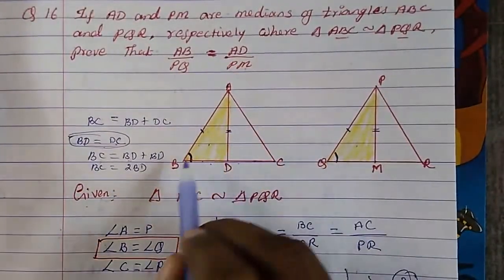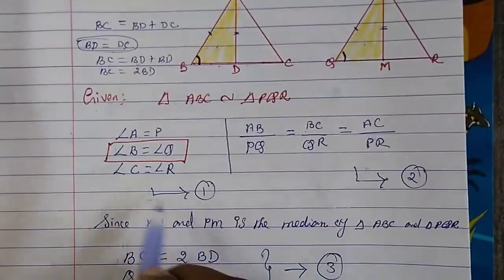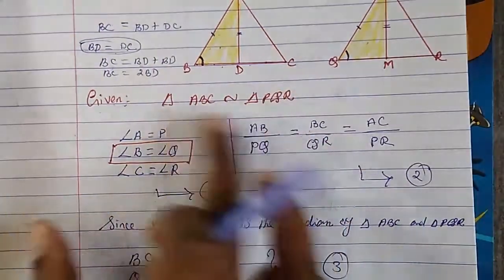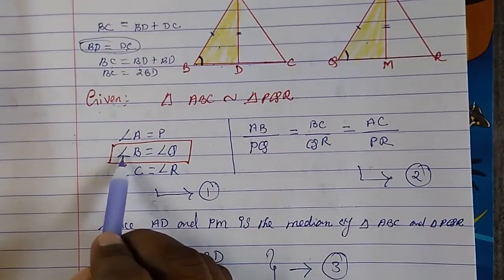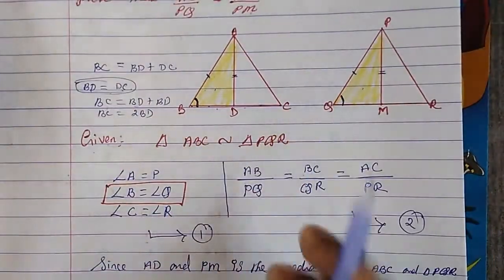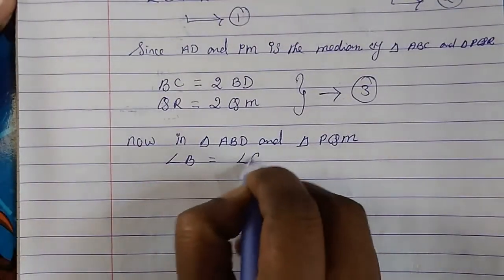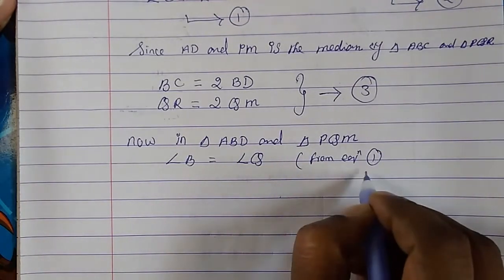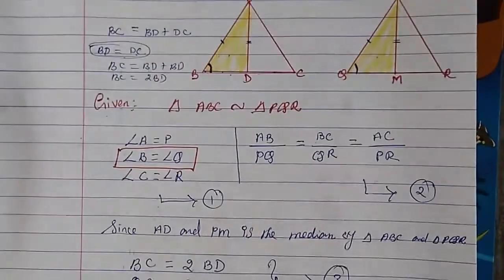So between these two triangles, I told you angle B is equal to angle Q. That is, we take from equation 1, B is equal to Q, because both the triangles are similar, and therefore we have already written what things are equal. So angle B is equal to angle Q. That is, from equation 1 you can write, or given also you can write. One thing is over. Now let us take this part.